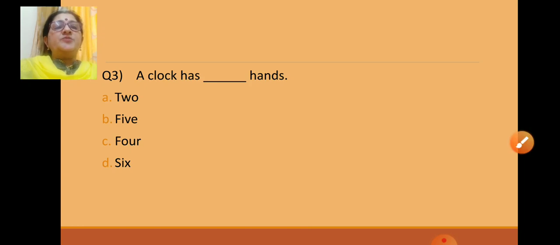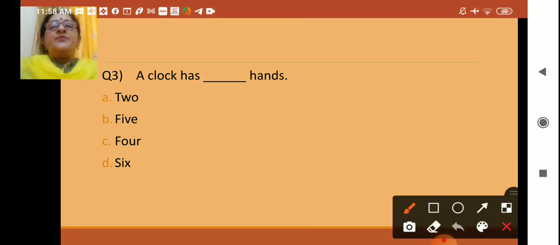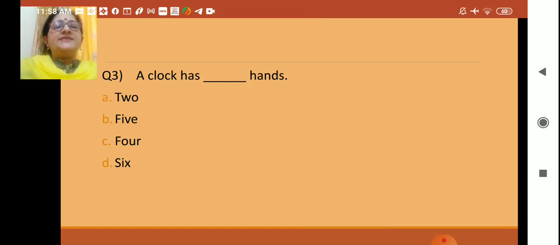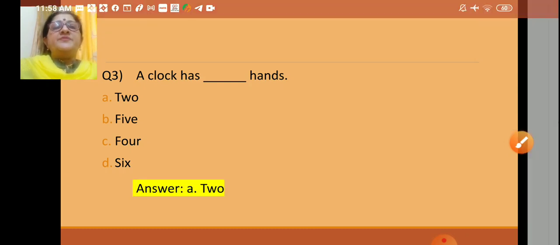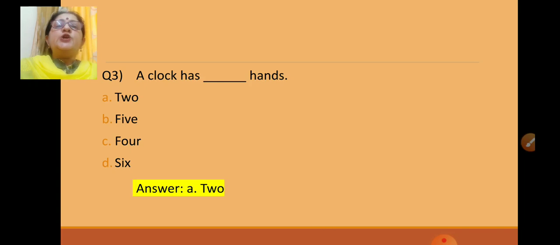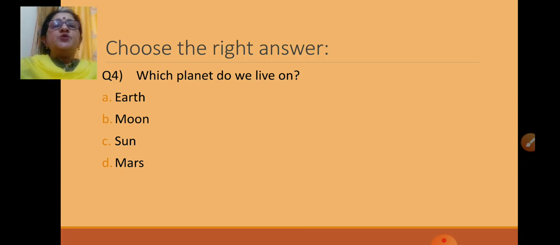The correct option is A, 2. Click there. A clock has 2 hands. Now let us see. Answer is A, 2. Now the next one is choose the right answer.